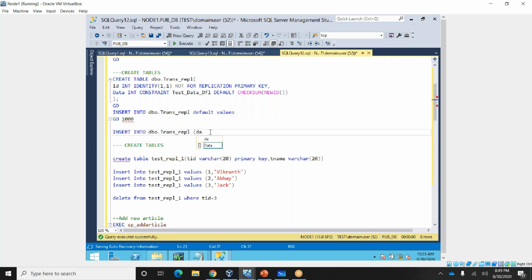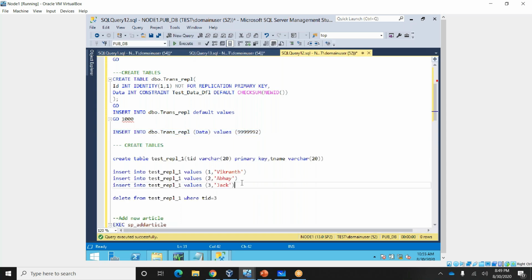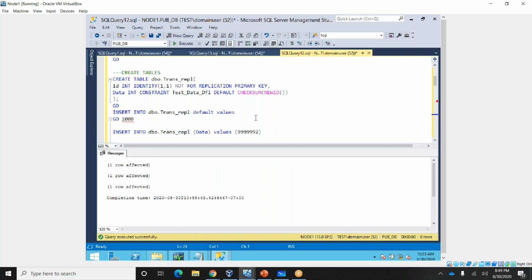Insert data values, something. One row affected. In the same way, in this table also I am inserting some data. 3 rows I am inserting here in the publisher. 3 rows inserted. Let's go and verify.